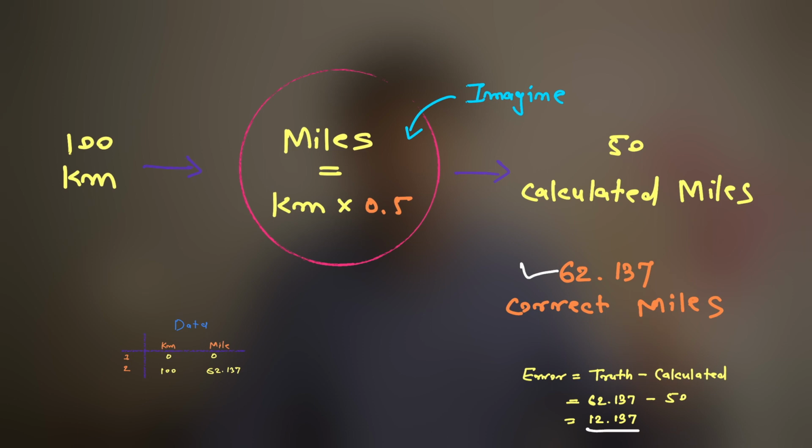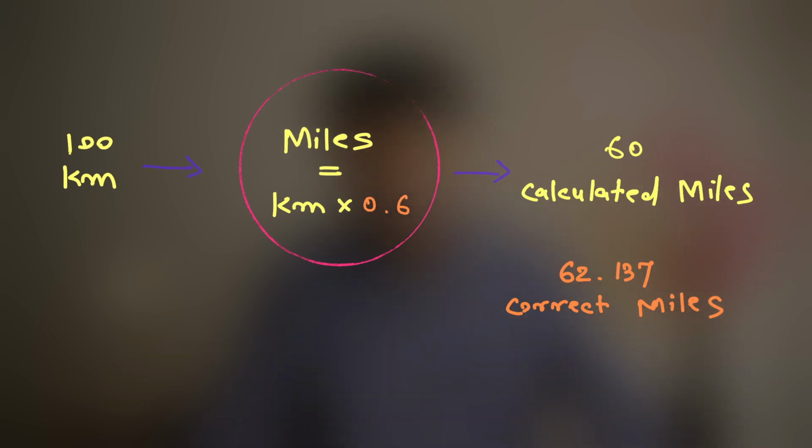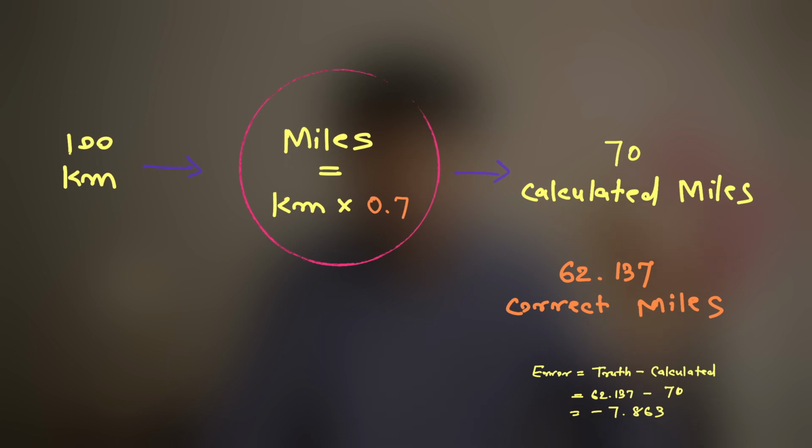Let's change that parameter from 0.5 to 0.6. Now the answer is equal to 60. So our error becomes 2.13. It's still big, so let's try to tune it further. We can make it 0.7. Now miles is equal to 70. So our error is 62.13 minus 70, which is equal to minus 7.87. It's very big, so we can't go in this direction.